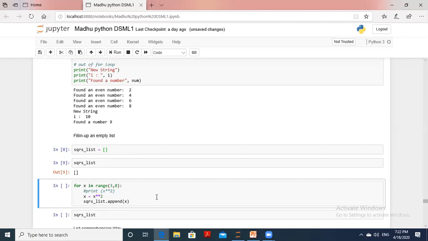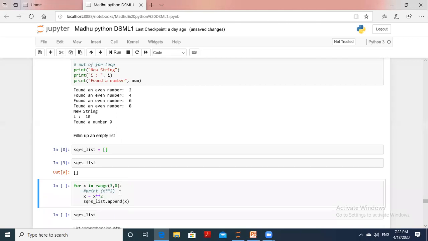Now fill elements into the empty list using the for loop and the range function. Initially the list is empty, now we fill it with new elements.